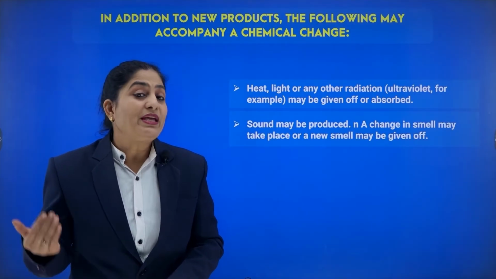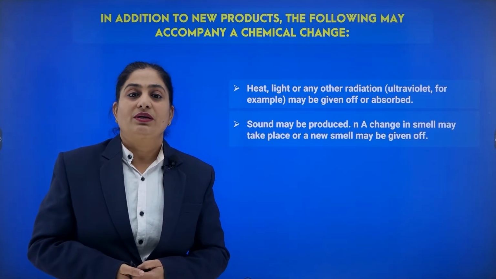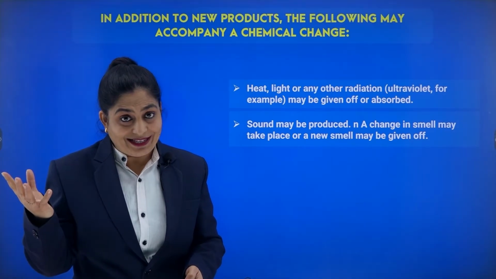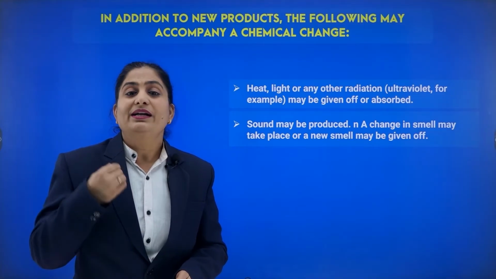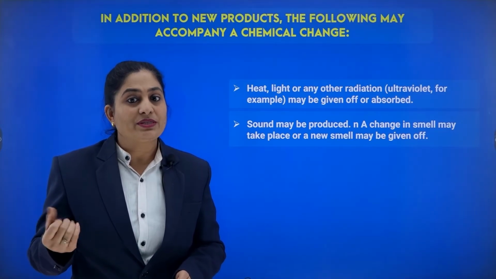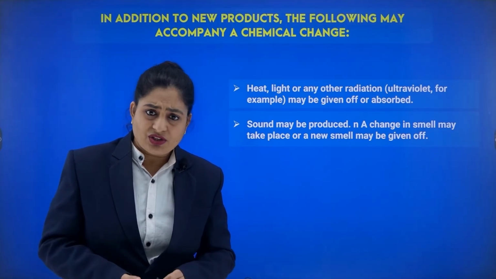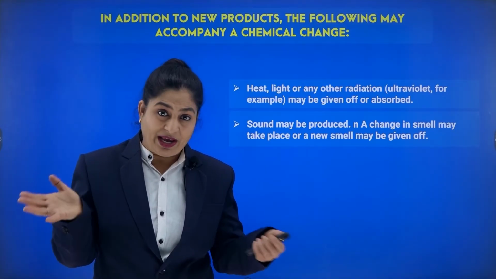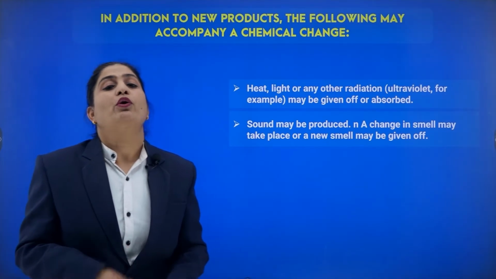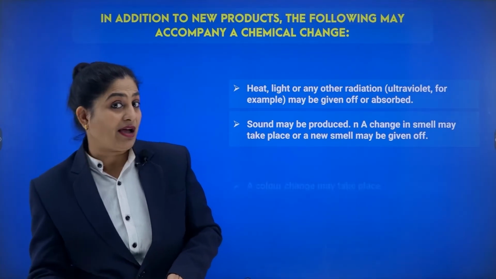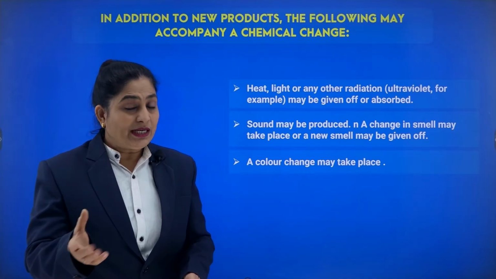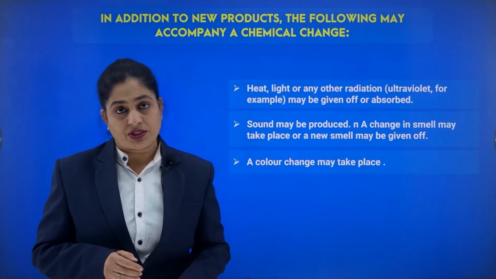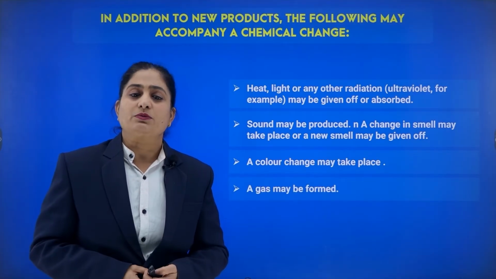Then in some cases sound may be produced, like firecrackers. They produce light, colorful lights of different colors. Similarly, sound may also be produced in some cases. In some cases, a change in smell may also be observed due to the formation of a new substance which may have a good or bad smell, or due to the evolution of some gases which again may have a good or bad smell. Similarly, there may be a change in color, as we have observed in the case of copper sulfate solution and in the rusting of iron, where a new color is observed.